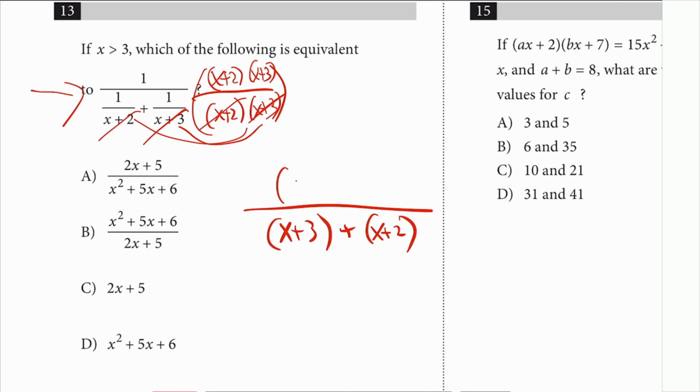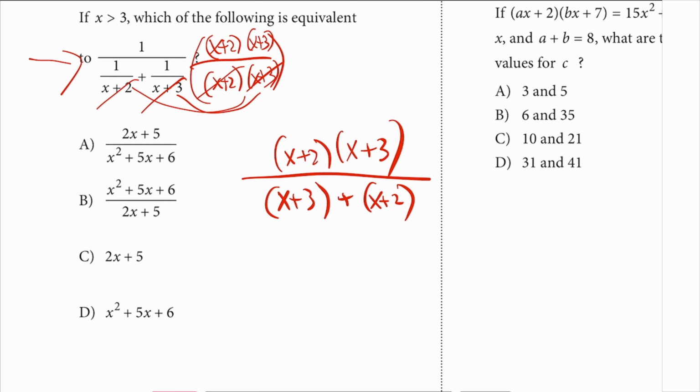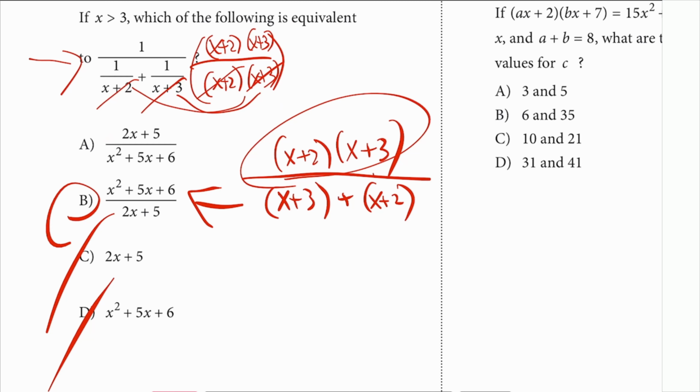And then on the top, I got that x plus 2 times x plus 3. And at this point, it needs to be a fraction, and the top is something being foiled, and that looks like choice B. I want to really double check.